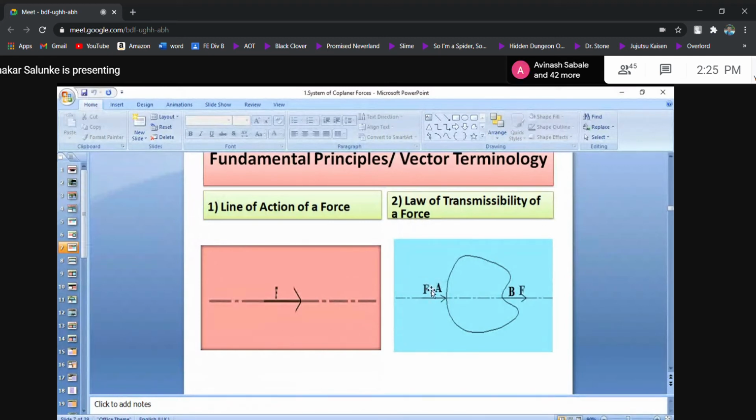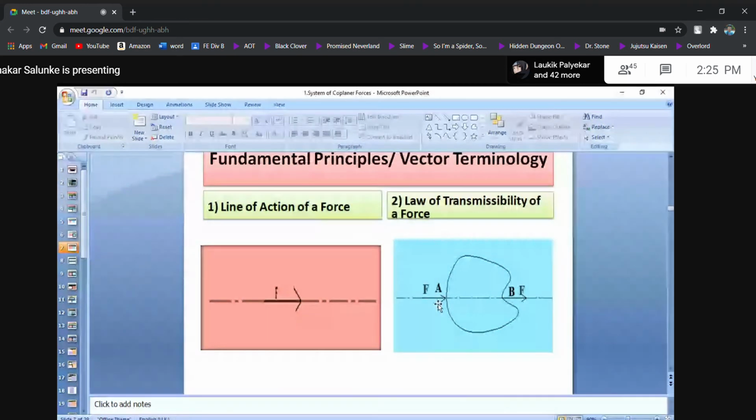This force is acting at A. Don't say that another force is acting at B. The line of action is extended further, and you apply the force here. So what happens? The body is pushed to the right.